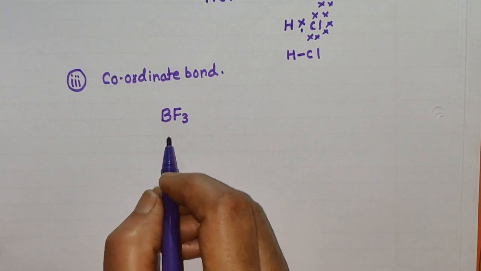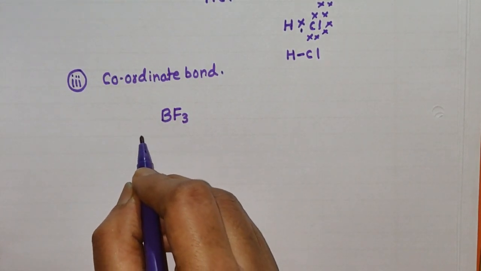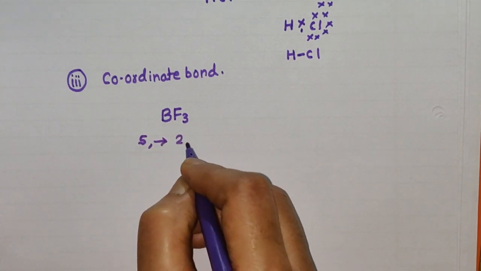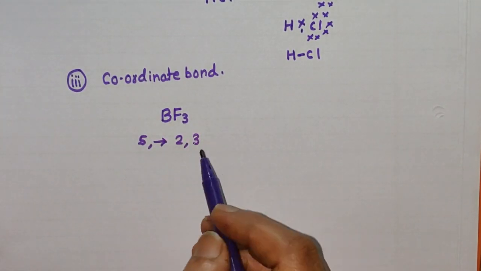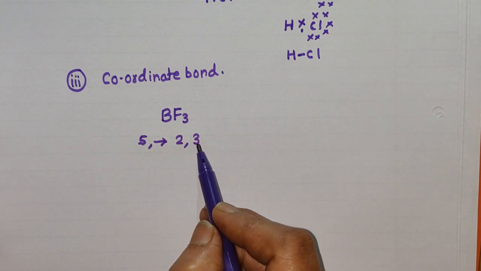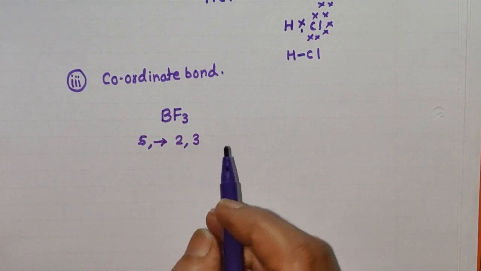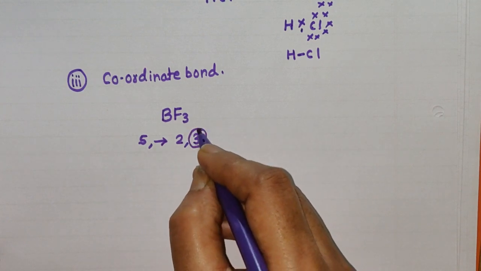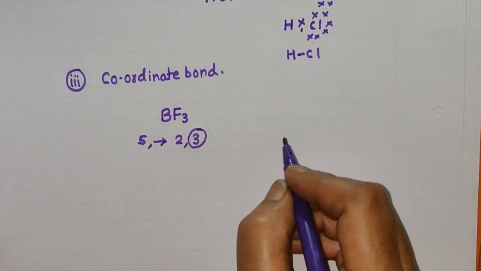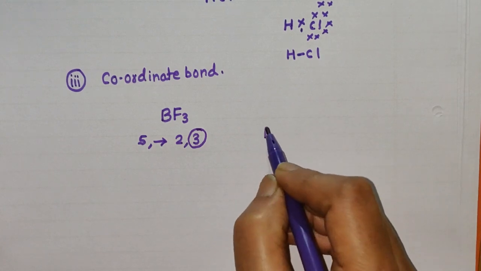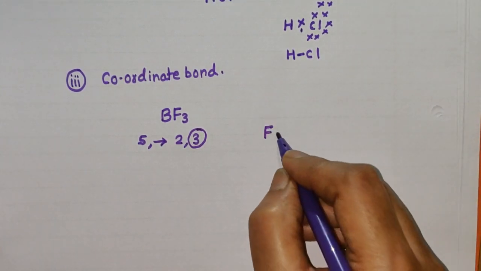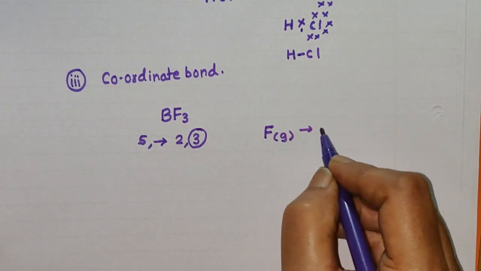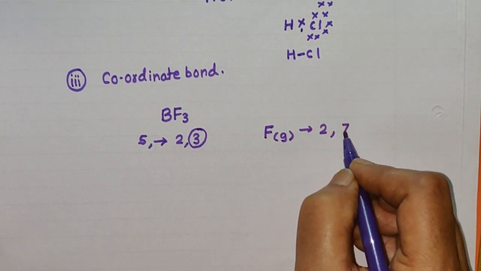Now boron atom has the atomic number 5, that is it has the electronic configuration 2, 3. Now you know that the electrons which are present in the outermost shell only can take part in the bond formation, so 3 electrons can take part in the formation of bond. And again there are 3 fluorine atoms. Atomic number of fluorine is 9. So it has the electronic configuration 2, 7.